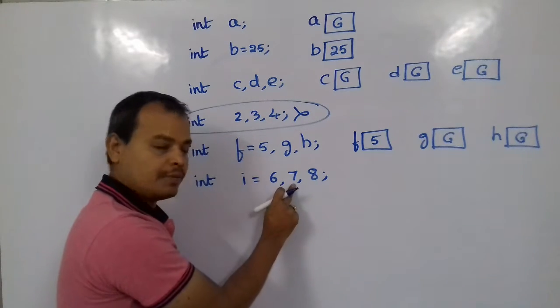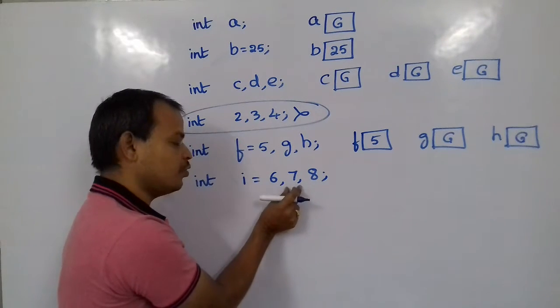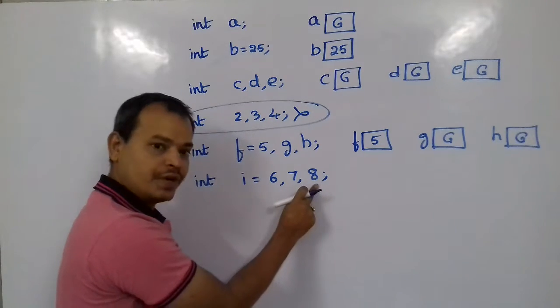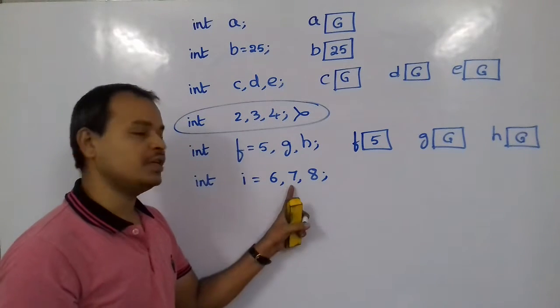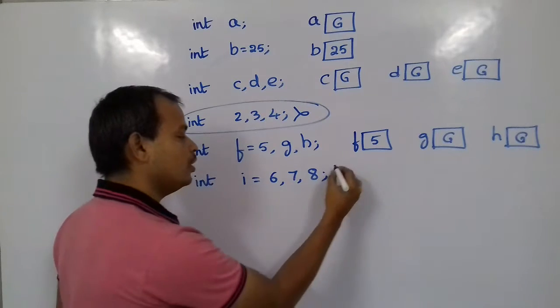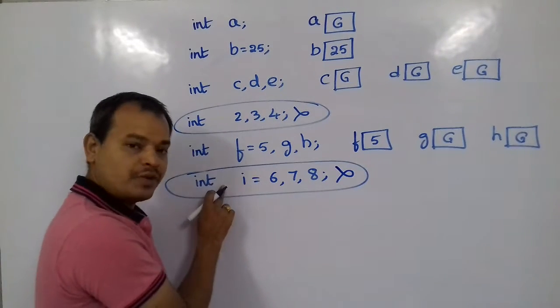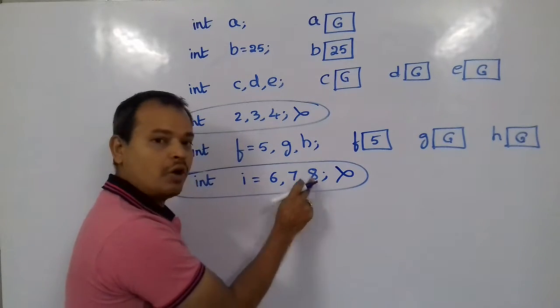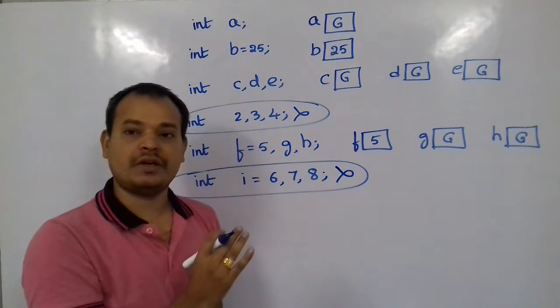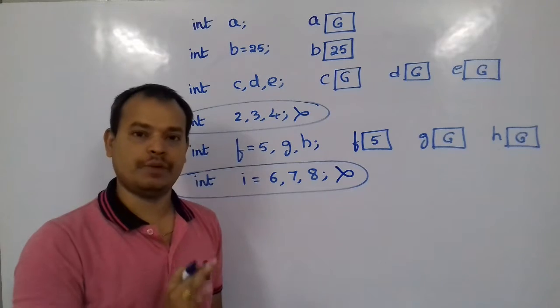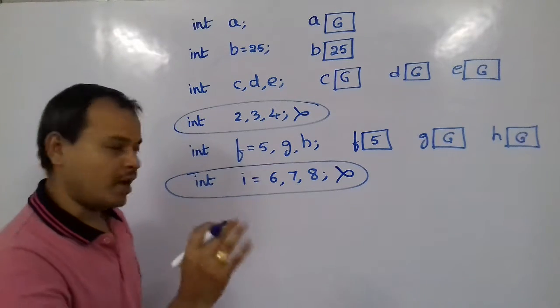This is another variable. This has no relation with this one. These two are also treated as variables. But can we start a variable with a digit? No, it's not possible. So this statement is also not valid. So what is the problem with this statement? 7 and 8 are created as variables, but 7 and 8 are constants, not variables. So that statement is not valid.